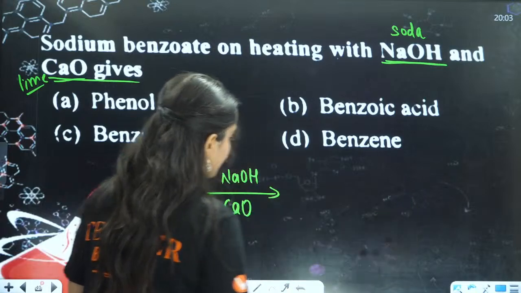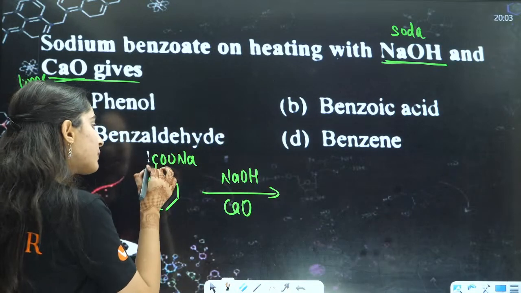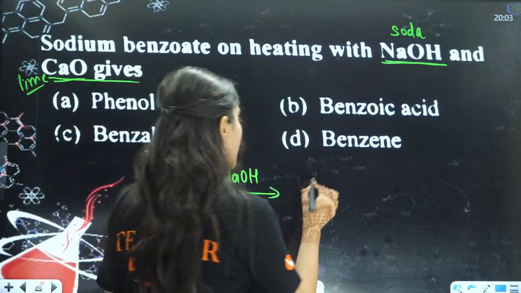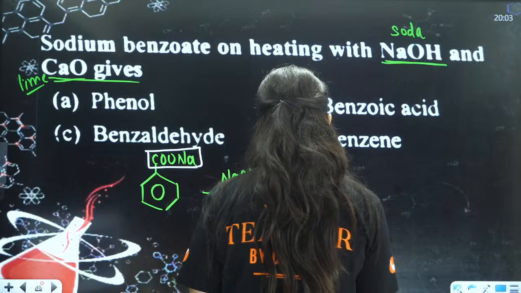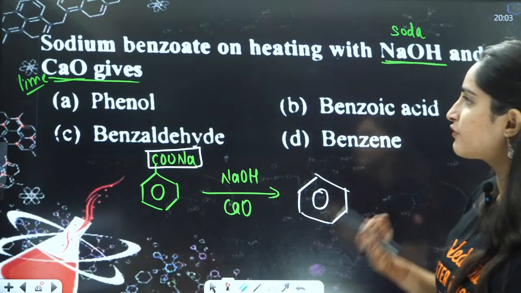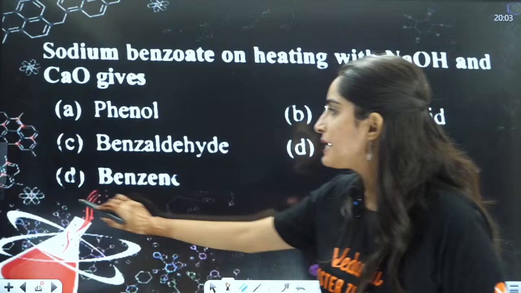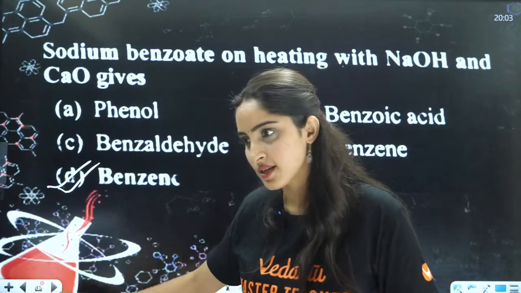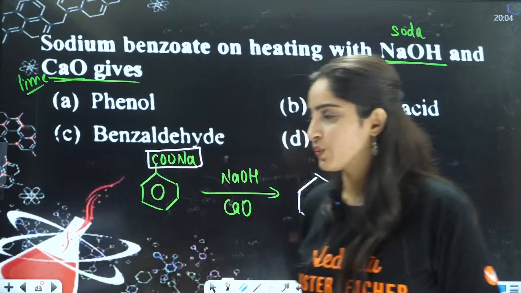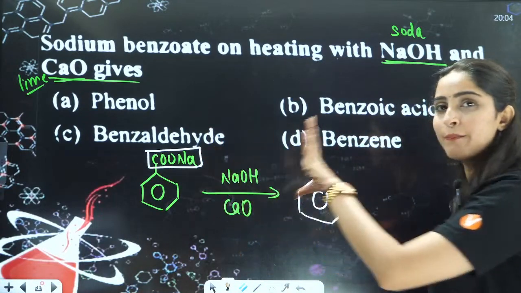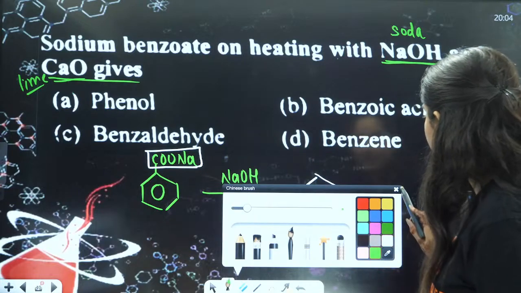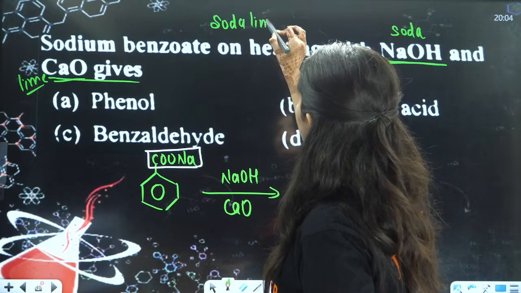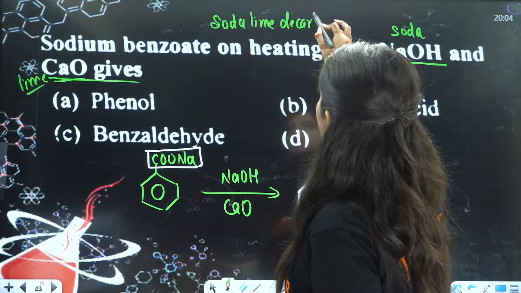So what will happen? It will take out this carbon dioxide, it will take out this Na, and it will form this kind of compound with one less carbon, and hence benzene will be formed here. So D is the correct answer. Who has answered A? No, this is sodium benzoate. So basically this reaction is called soda lime decarboxylation.